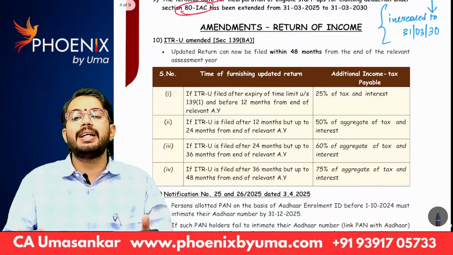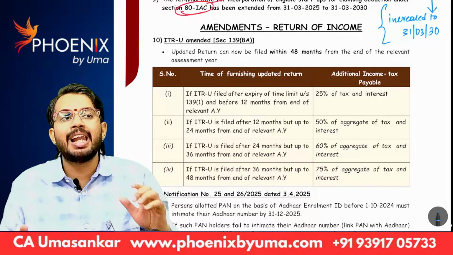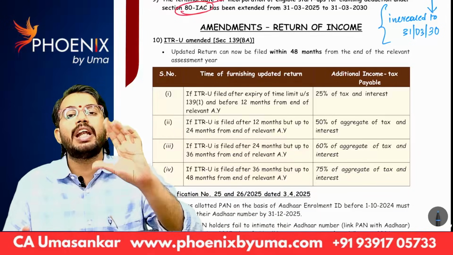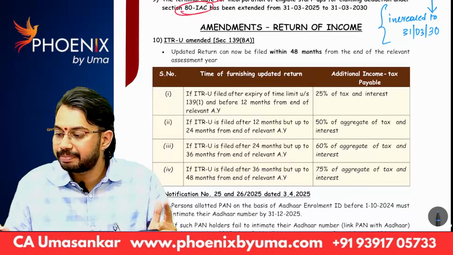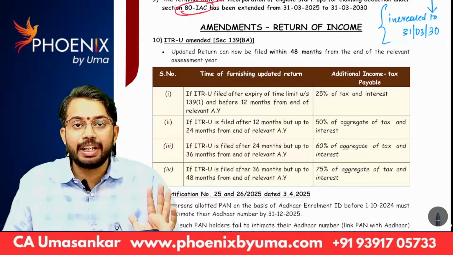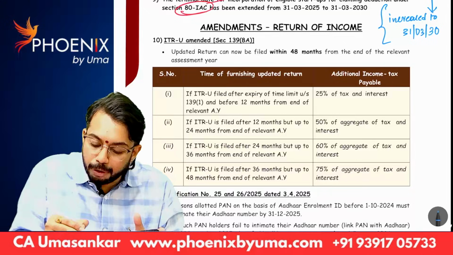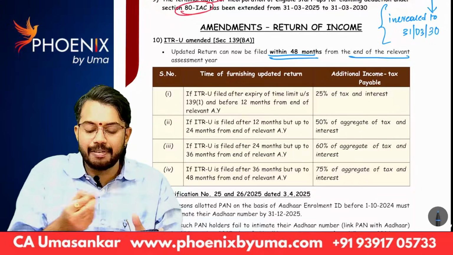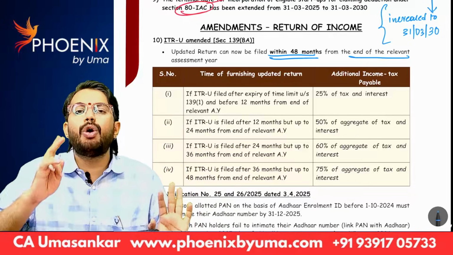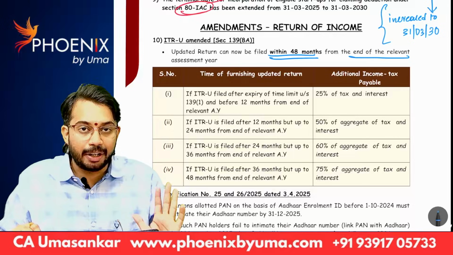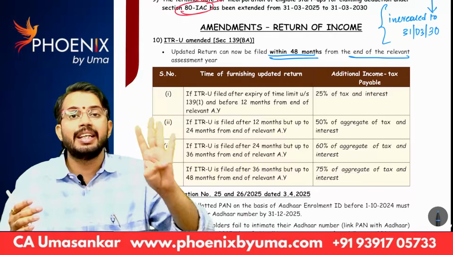Next we will see amendments in return of income. As per Finance Act 2024, you can file updated ITR up to 24 months from the end of the assessment year. But there is an amendment. As per Finance Act 2025, you can file ITRU up to 48 months from the end of the relevant assessment year. So previously, once the assessment year is completed, only 2 years were available to file ITRU. But from 1st April 25 onwards, 4 years is available.